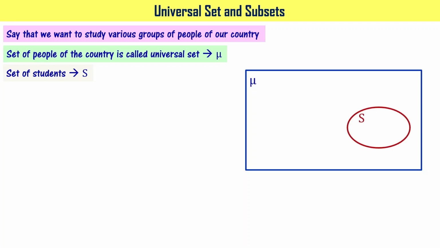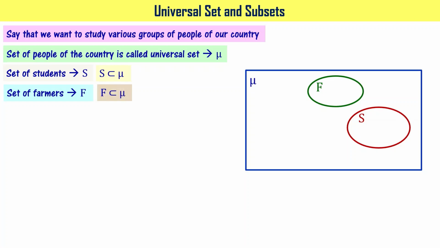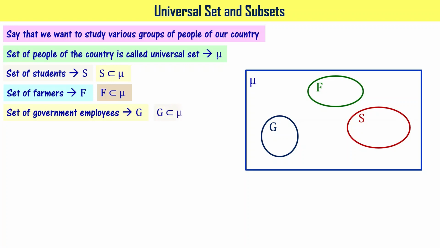That can be shown as a subset shown here, right? So S is a subset of mu. The set of farmers is also a subset of mu, right? And the set of government employees, denoted using capital G, that is also a subset of mu, right?